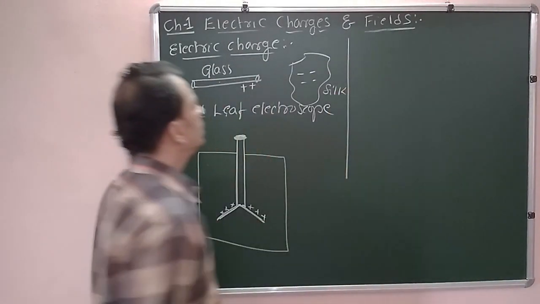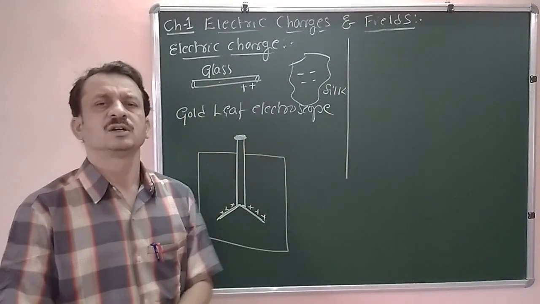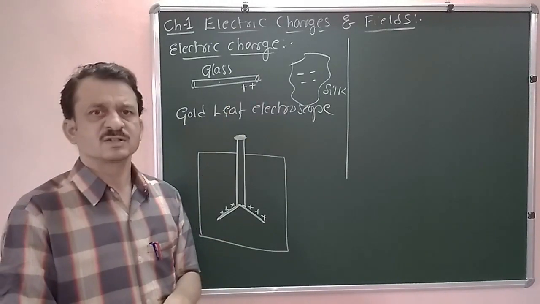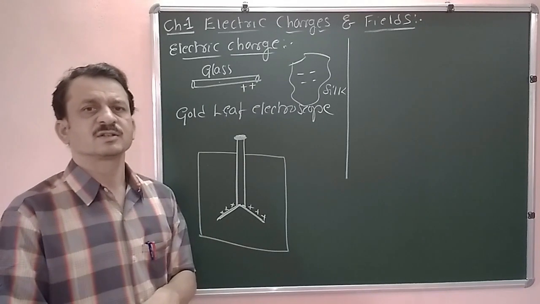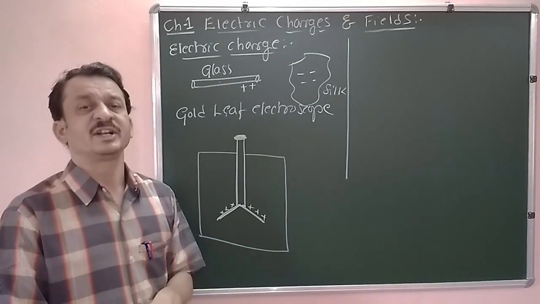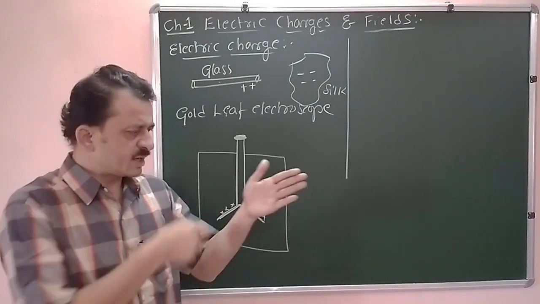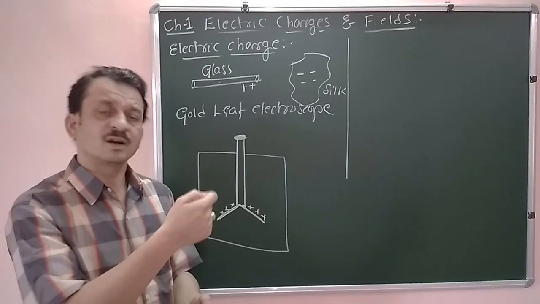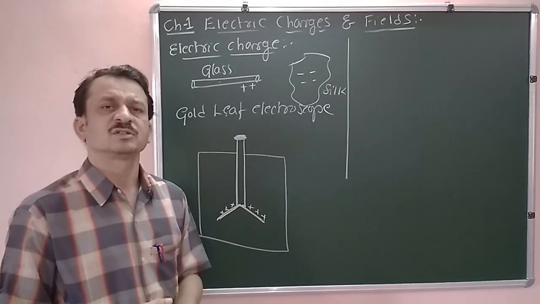Now, here we have studied the insulating materials. If I take a metal, which is a conductor, and rub it with another material, can that metal rod become charged?